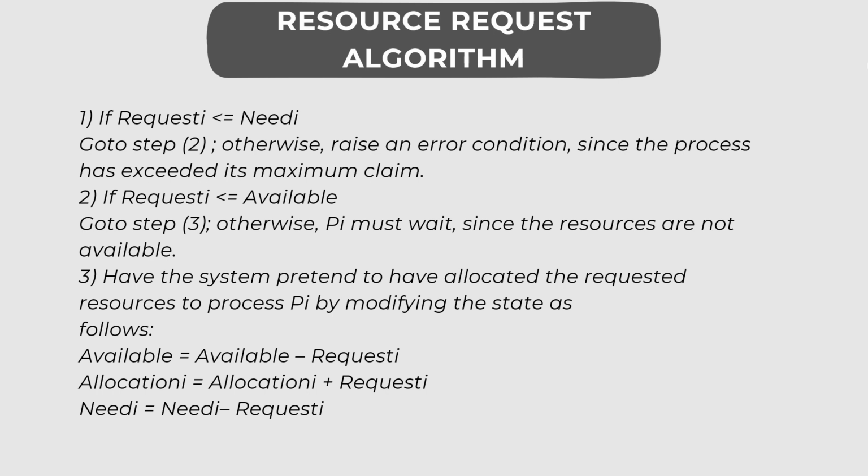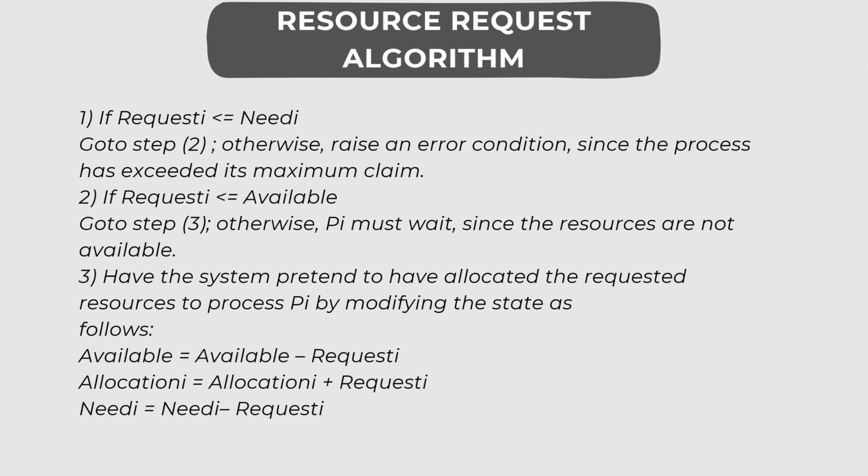When we go to the second step, if the request of a process is less than or equal to the available resources, then we need to go to the third step. Otherwise, the process must wait since the resources are not available, and it should wait until all the required resources can be obtained for its execution.